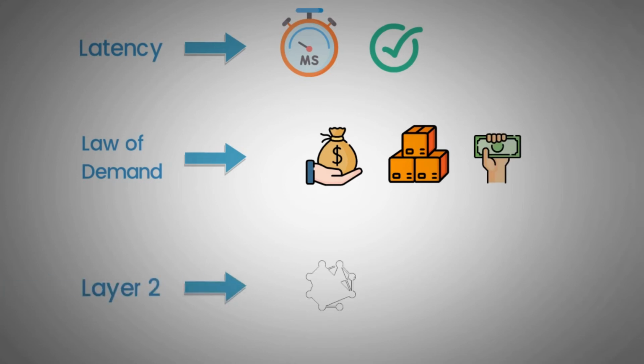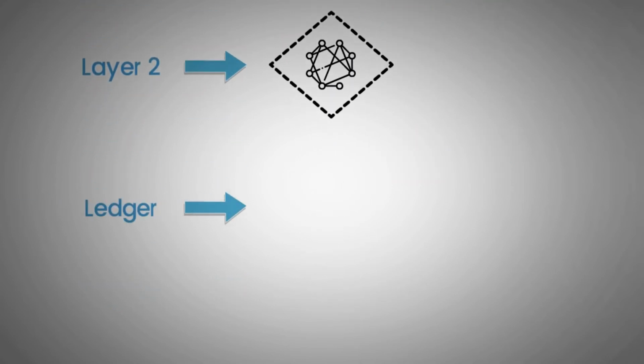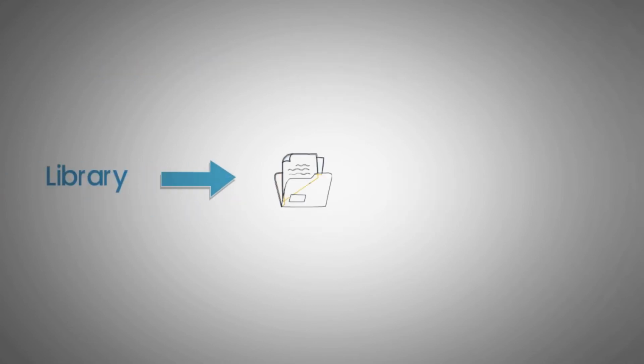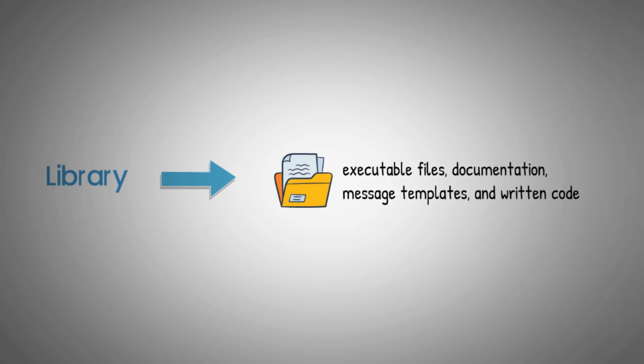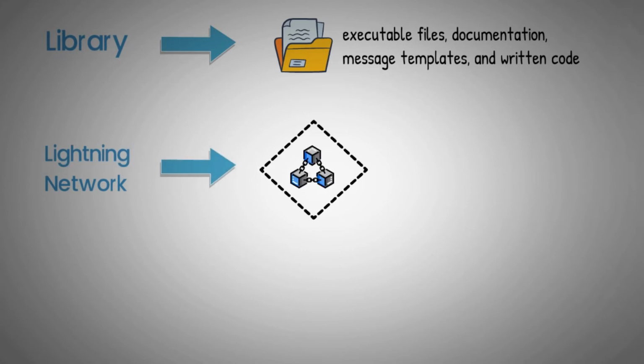Layer 2: a secondary framework or protocol that is built on top of an existing blockchain system to provide increased scalability. Ledger: a physical book or a digital computer file where monetary and financial transactions are tracked and recorded. Library: a collection of stable resources which may include executable files, documentation, message templates, and written code. Lightning Network: a second layer operating on top of a blockchain enabling increased transaction speed among participating nodes. This is one proposed scaling solution.